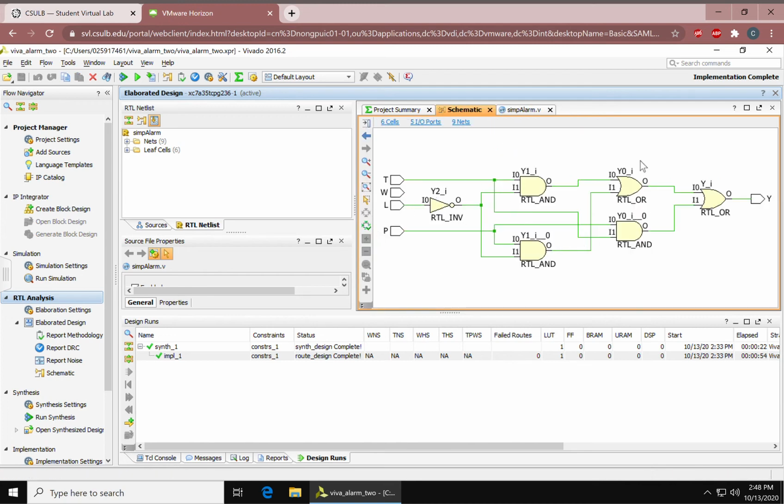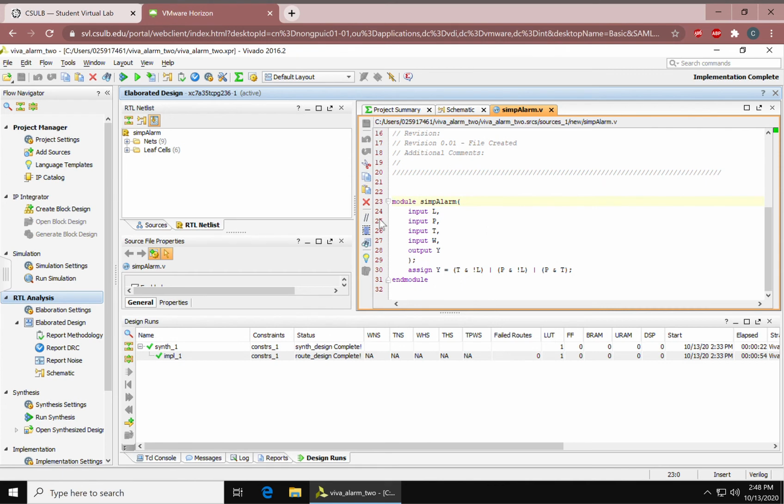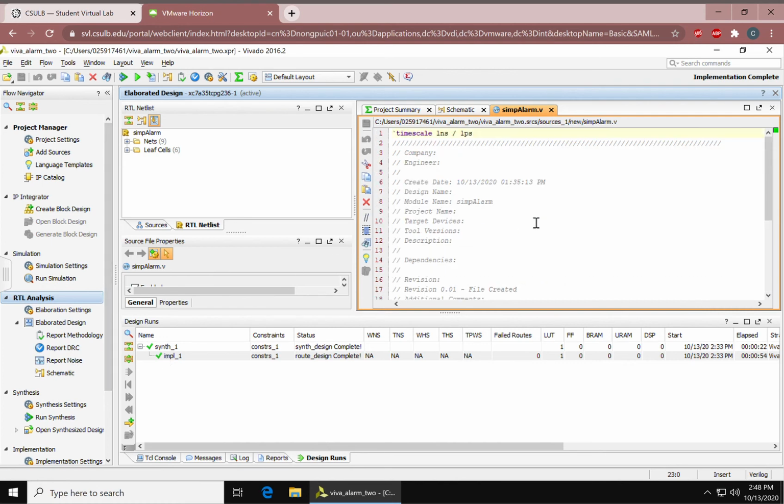There's an inverter, some AND and OR gates, and an output Y. The test bench should be the same as the previous expression, the original expression, and the truth table should end up being the same.